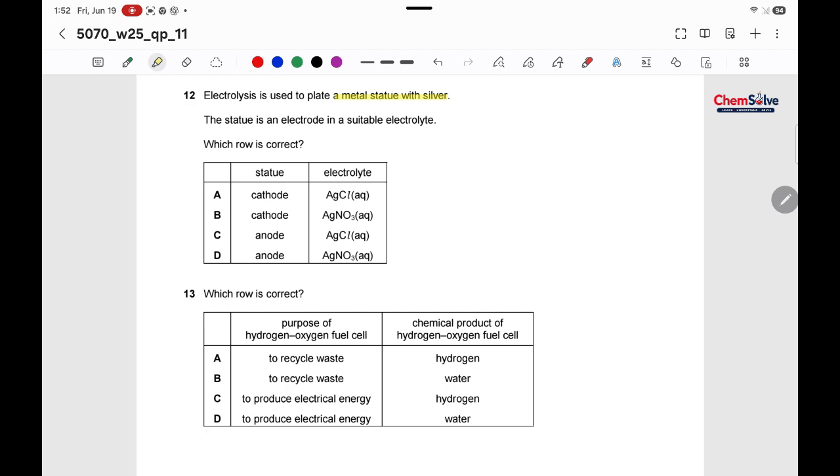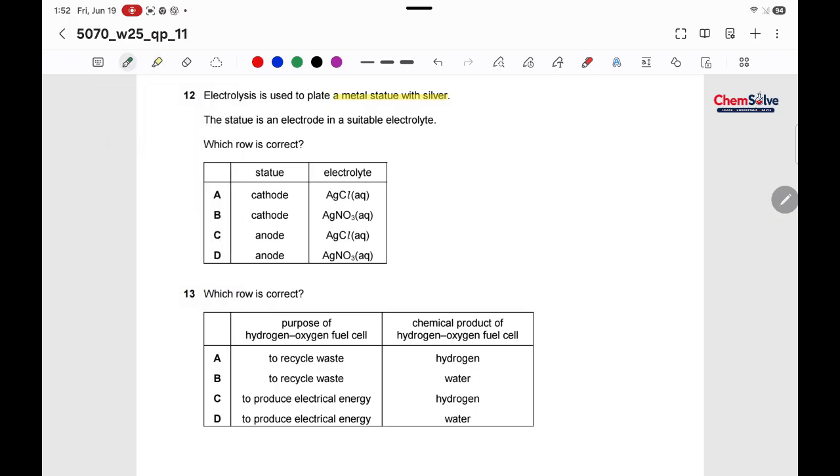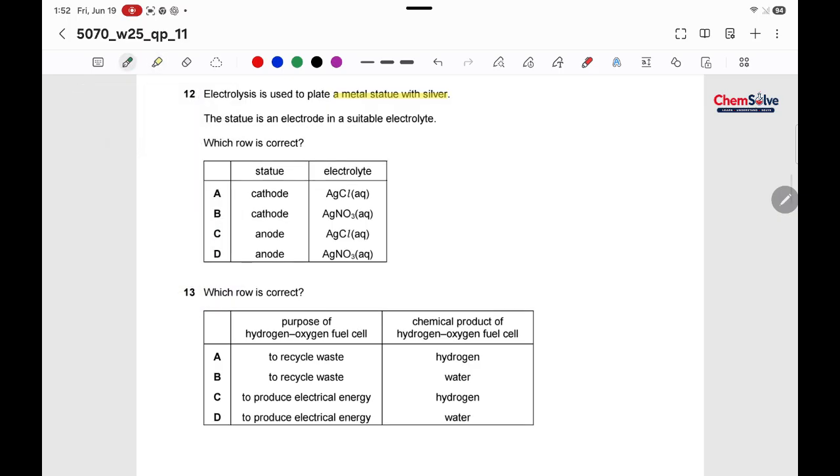Whenever we have to do electroplating, always the thing that we have to electroplate is made the cathode, and the thing which we use for electroplating is used as the anode. So here the statue would be the cathode,